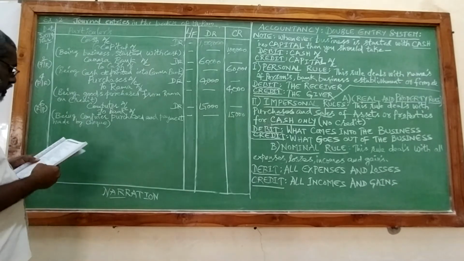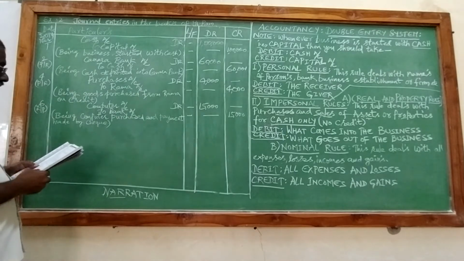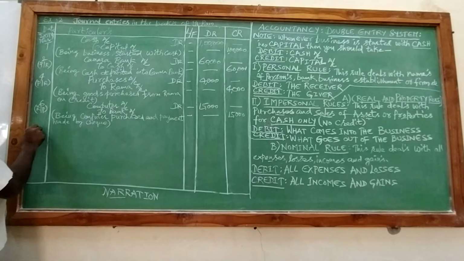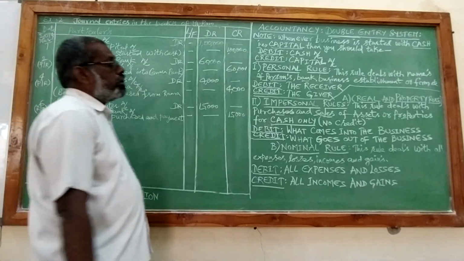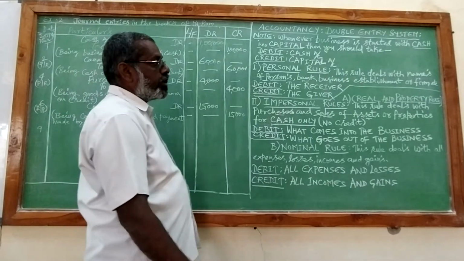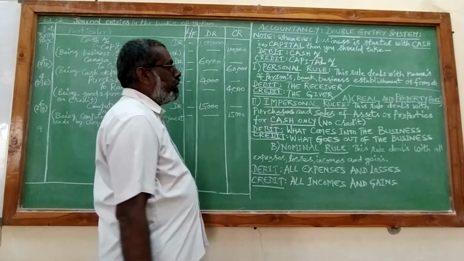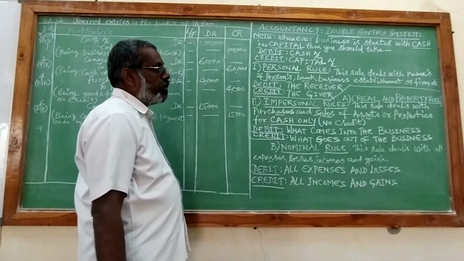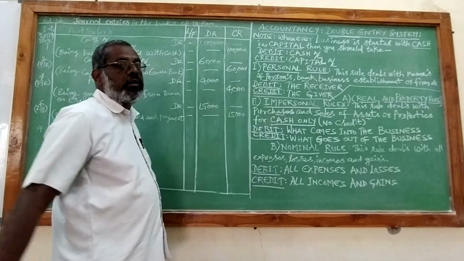And the next one is March 9th. Ram withdrew cash for his personal expense. March 9th. So it is the personal rule, because Mr. Ram, the proprietor of the business, is taking some money from the business for his personal expenses. So here it is dealt with the name of the person, Ram.